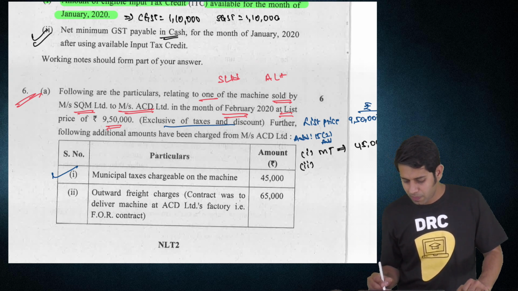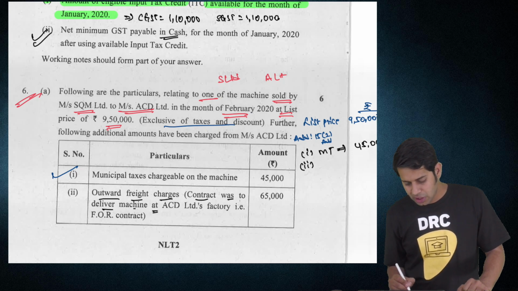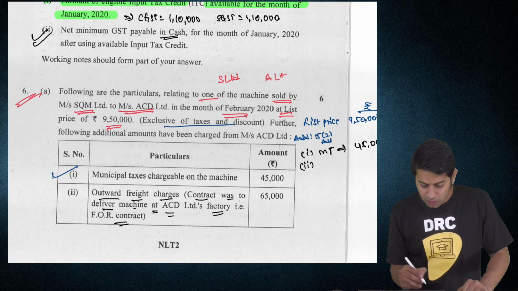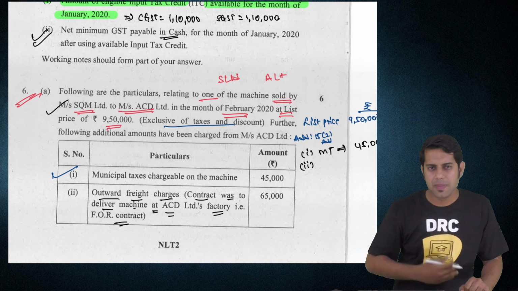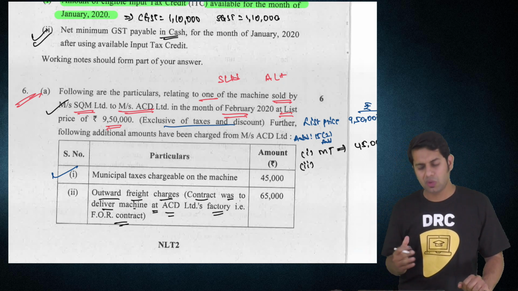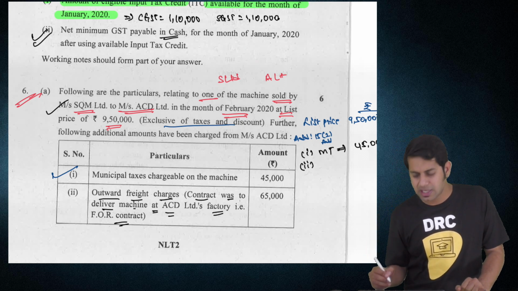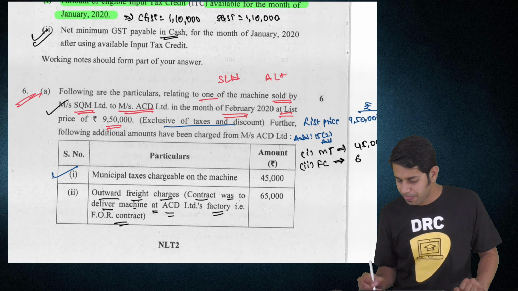Then point number 2, outward freight charges: the contract was to deliver the machine at A Limited's factory. FOR contract. Who is the supplier over here? S Limited is the supplier. So S has to deliver the machine at A Limited's factory premises. So should this outward freight charge be added in the value of supply? The answer is yes. Transportation charges or freight charges, should you add? Yes, I should add 65,000 rupees.